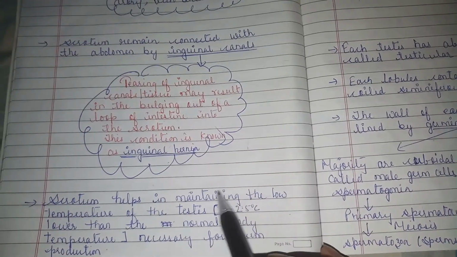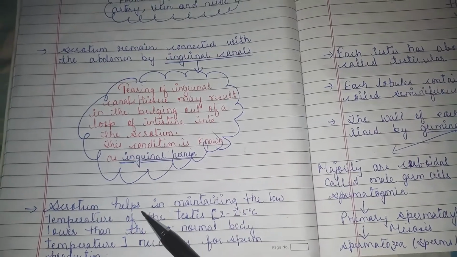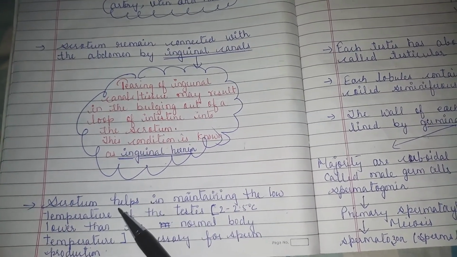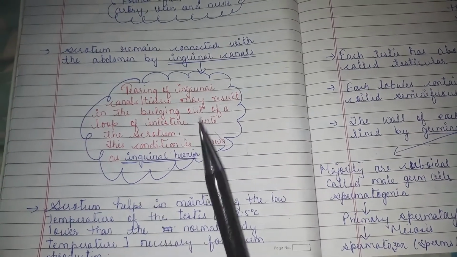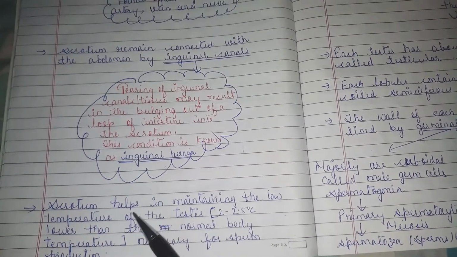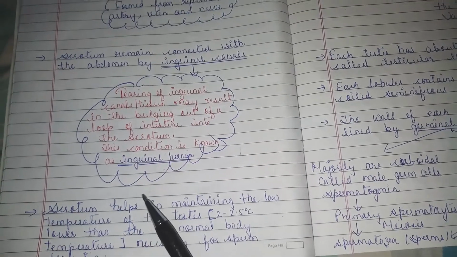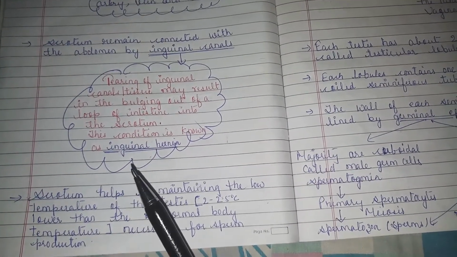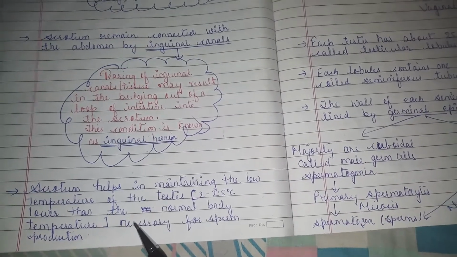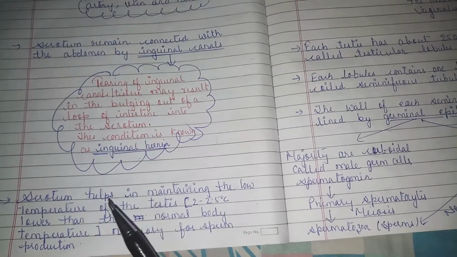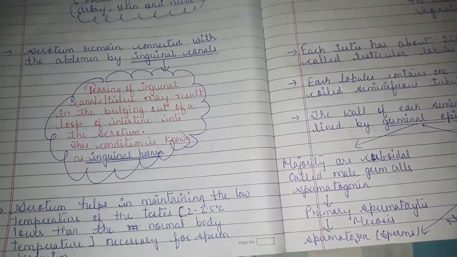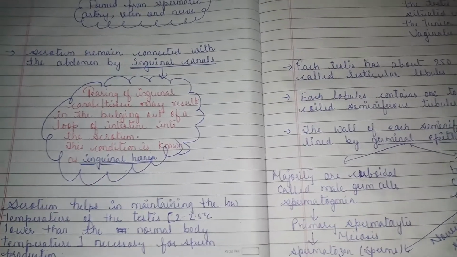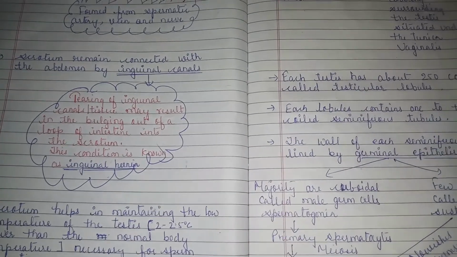So the normal temperature of the testes, because the scrotum is maintaining that temperature, is 35 or 34 degrees Celsius, and this much low temperature is necessary for sperm production. If the temperature were to rise or fall, sperm production would not take place.